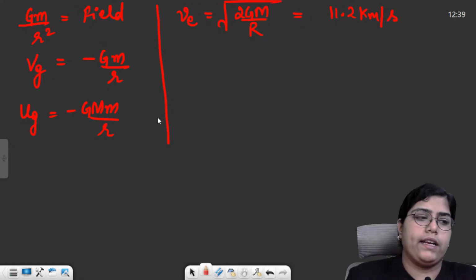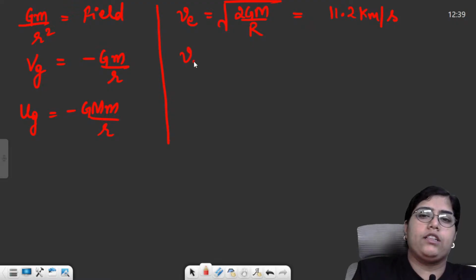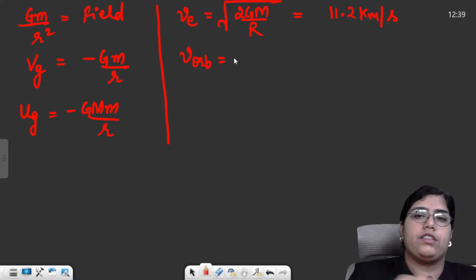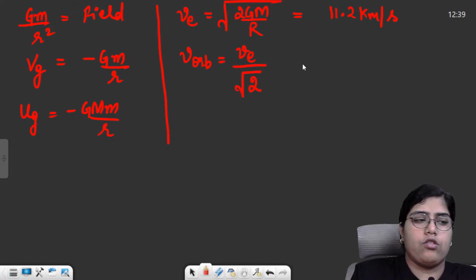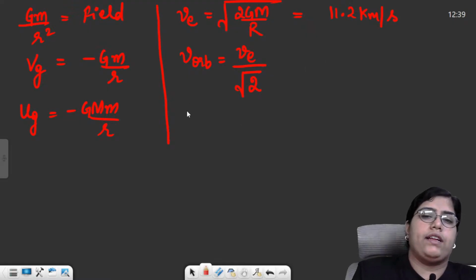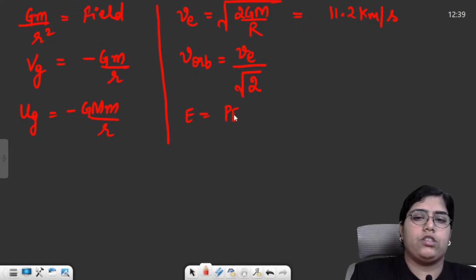Kilometer per second, 11.2. Then orbital speed or orbital velocity, with which the satellite will revolve in the orbit. Orbital velocity was escape velocity divided by root 2. And finally, we had the total energy of a satellite. It is potential energy plus kinetic energy.